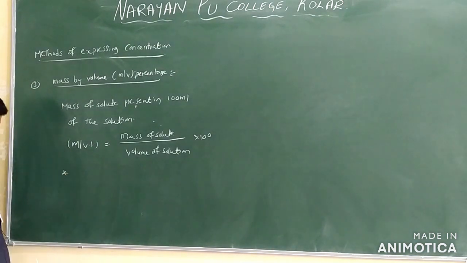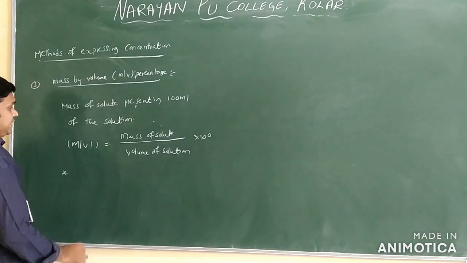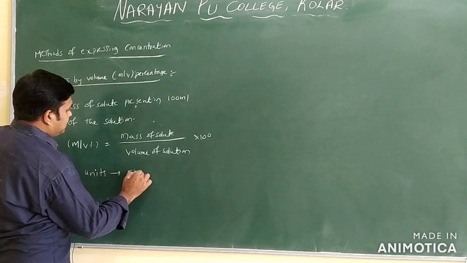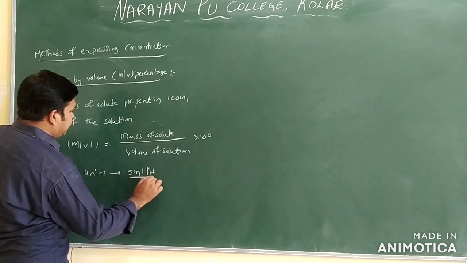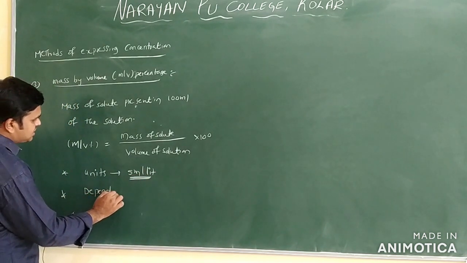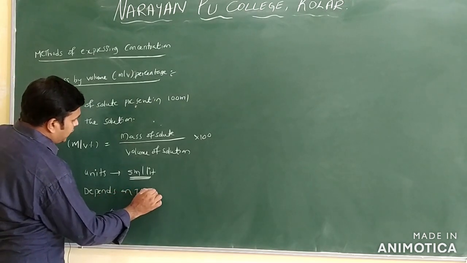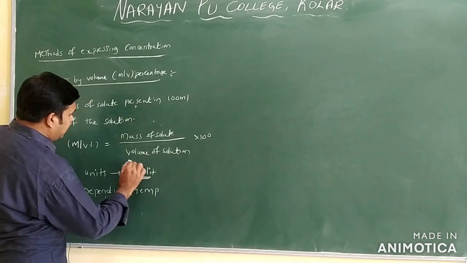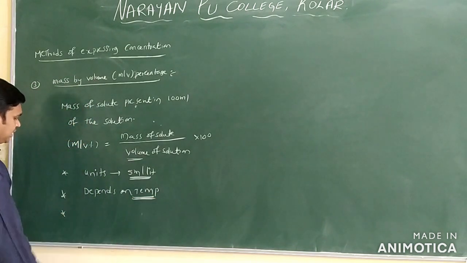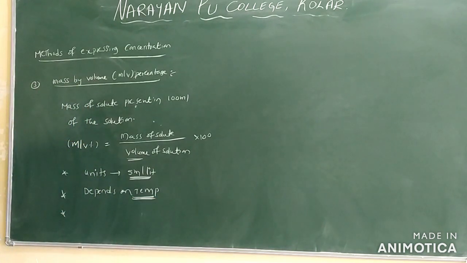So what are the units you will write here? Units we have, you will write gram per liter only. So it depends on temperature because in the denominator we have volume. So definitely it depends on temperature only. It is mainly used in the calculation part which is related to concentration.